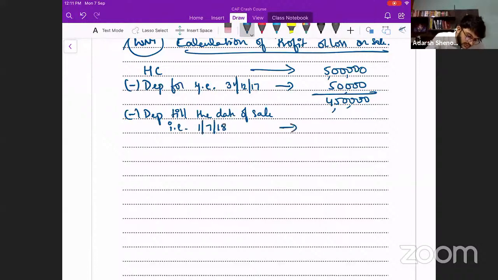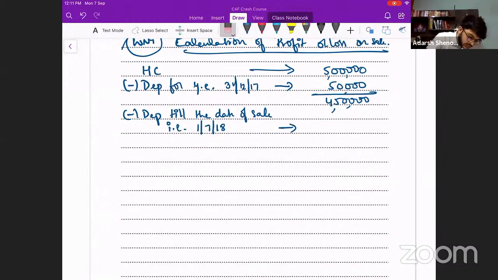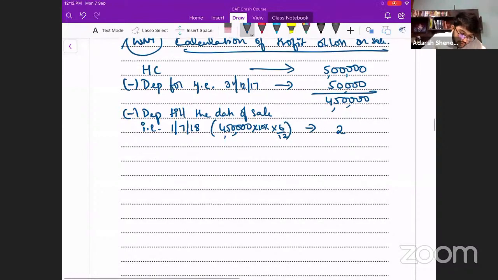Can you tell me the depreciation amount? 4,50,000 into 10% into 6 by 12. So that is 22,500. So what is the book value on the date of sale?